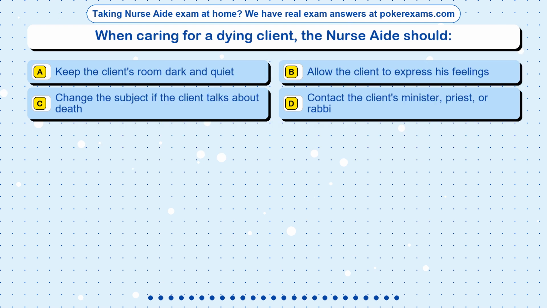Question 8. When caring for a dying client, the nurse aide should: Option A. Keep the client's room dark and quiet. Option B. Allow the client to express his feelings. Option C. Change the subject if the client talks about death. Option D. Contact the client's minister, priest, or rabbi.